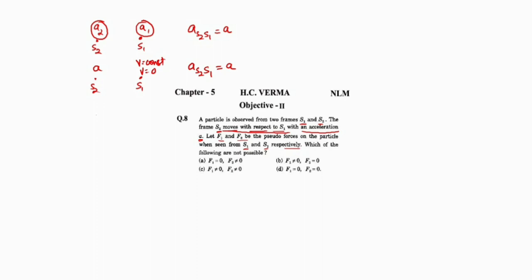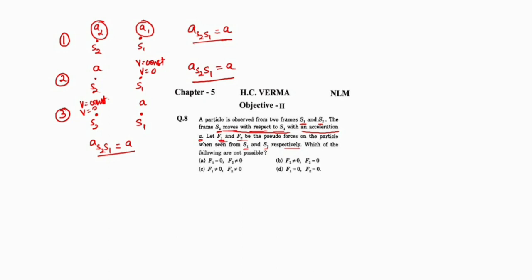I think there is one more possibility, that is S2 is moving with constant velocity or is at rest and S1 is moving with some acceleration a. Again acceleration of S2 with respect to S1 is a. So for this conclusion there are three possibilities: first possibility, second possibility, third possibility.